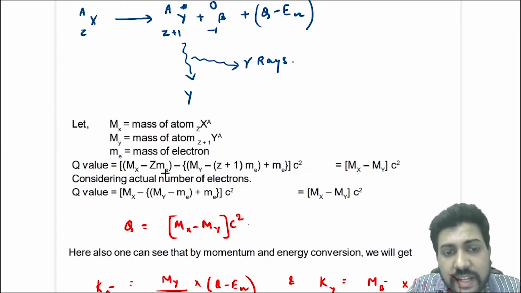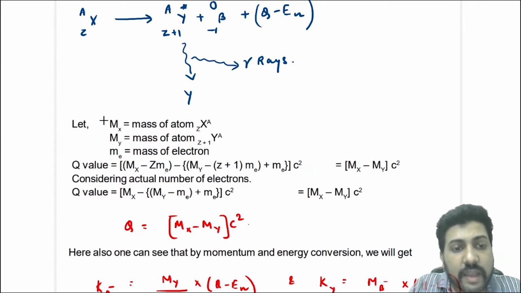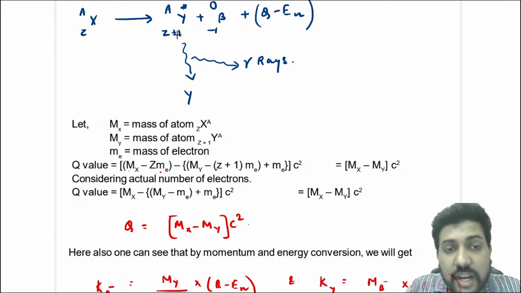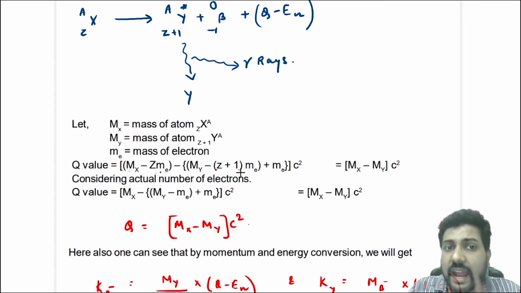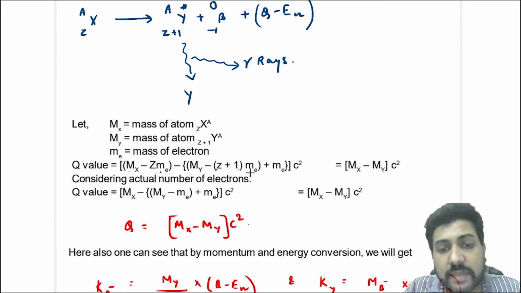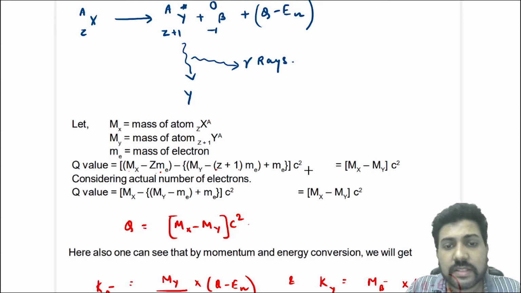Okay, so you will say that the Q value is equal to mass of atom minus the mass of electron is the mass of nucleus. So mx is the mass of atom, so I'll write mx minus z me here, and here I will write my minus z plus 1 me, because the charge number is increased by 1. Now the charge number is increased by 1, that means the electron also has increased by 1. The atom as a whole is electrically neutral. So my minus z plus 1 me plus me, into c square.